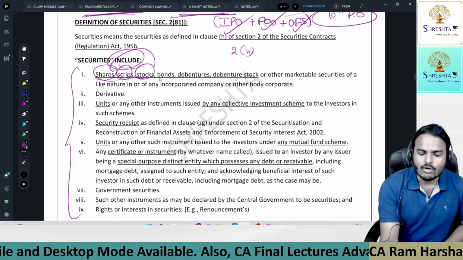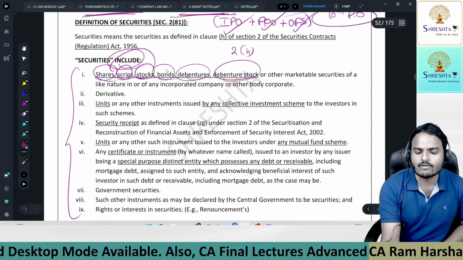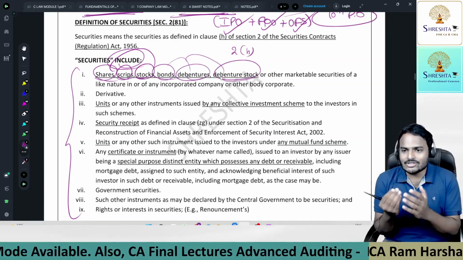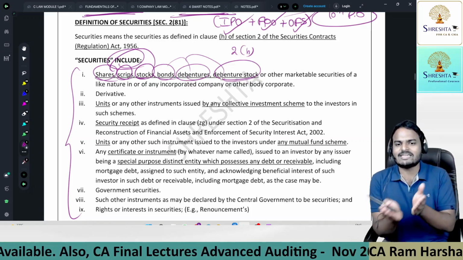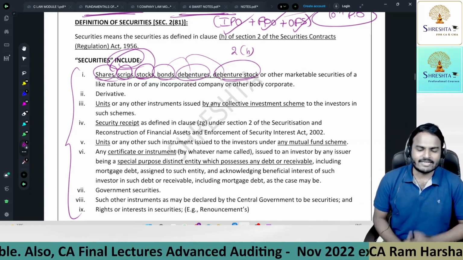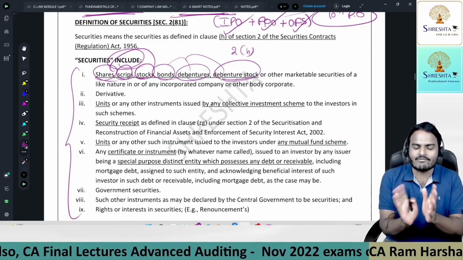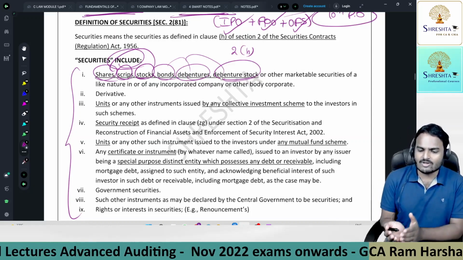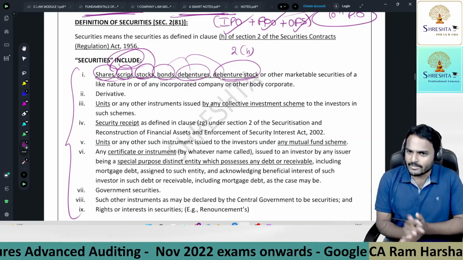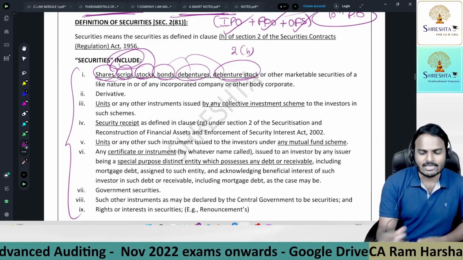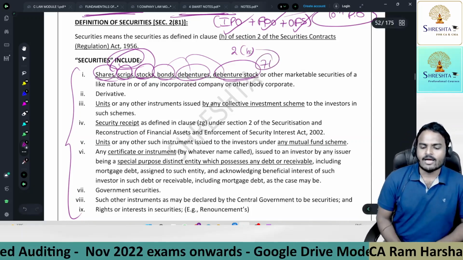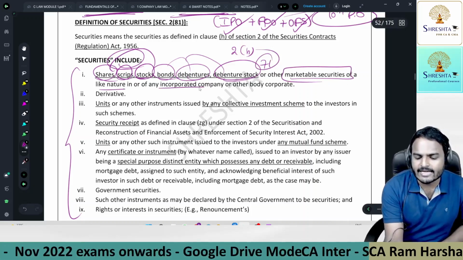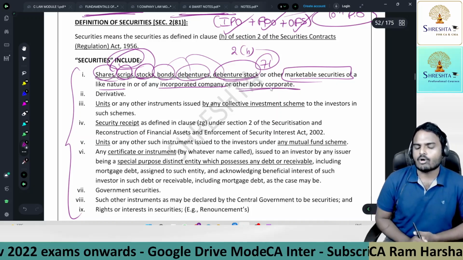Don't worry. Next one, bonds, debentures, debenture stock, debt to the company. So whatever you heard about security, shares, debentures, everything is covered under the first point only. I didn't complete the definition of securities, so there are more securities we need to discuss. Debenture stock is a perpetual stock and it is a bundle of debentures only. Detailed explanation I'll give you under section 71. Don't worry. Or any other marketable securities of like nature in or of any incorporated company or other body corporate.